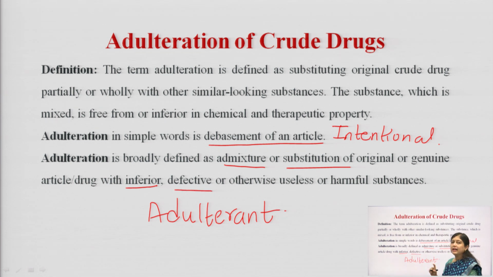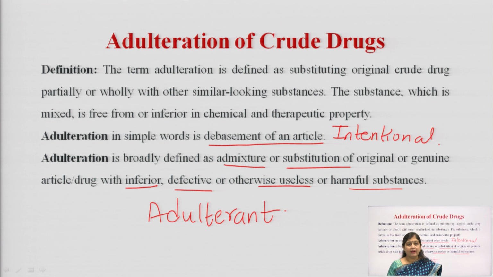Defective means it has certain problems, like it may be some kind of poisonous nature or some other species. Or otherwise it may be useless, means we are just giving a placebo drug without any actual active ingredient to the patient and he thinks that he is taking the drug. So, it is completely useless in nature, or it can be completely harmful substances having many side effects.